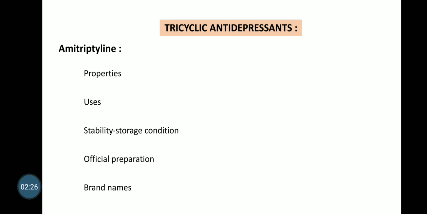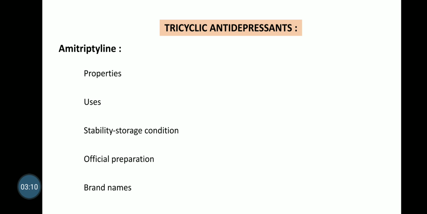That is, oxidation of amitriptyline takes place by air in presence of moisture, and it is catalyzed by metal ions. It is also affected by light, hence stored in tightly closed light resistant containers. Disodium EDTA is used as a stabilizer.